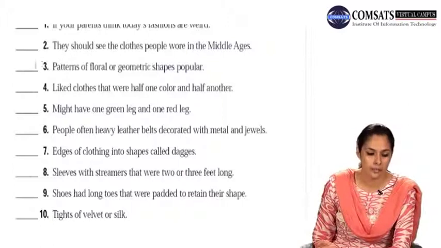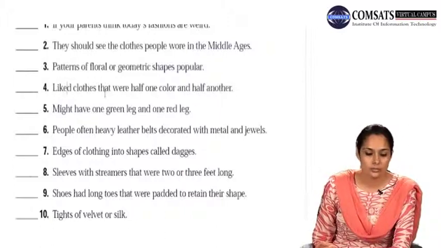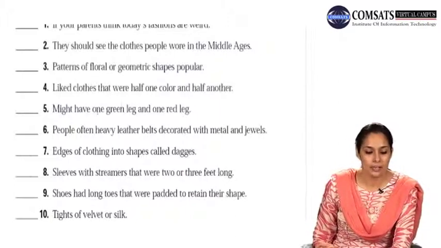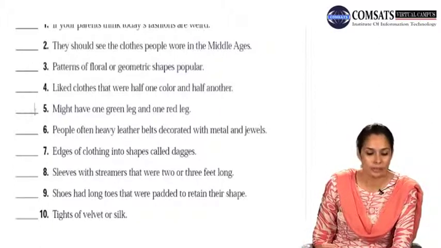So it is a fragment. Liked clothes that were half one color and half another. Liked clothes. Who liked clothes? We have no subject here, so this one again is a fragment. Number 5, might have one green leg and one red leg. Might have, who might have? The clothes, the people, the animals, what? So this again is a fragment.